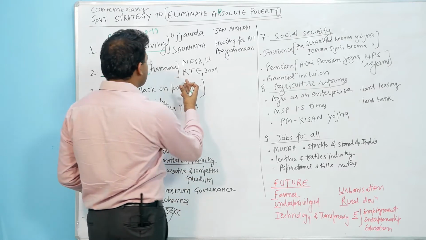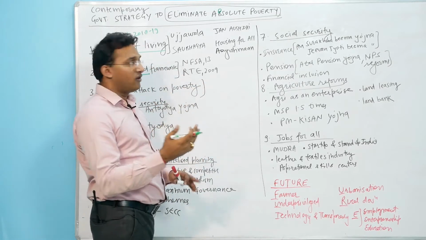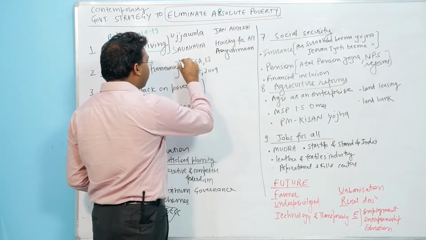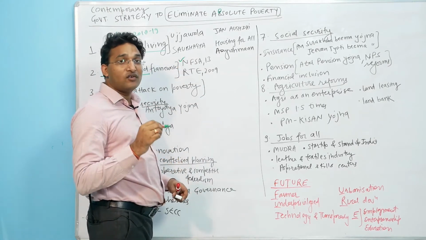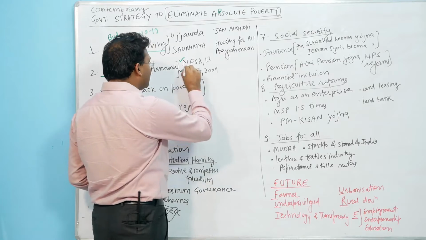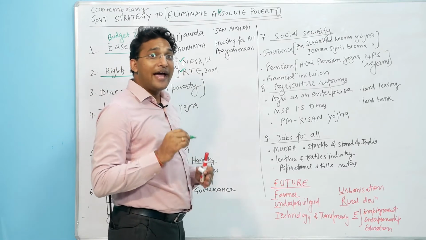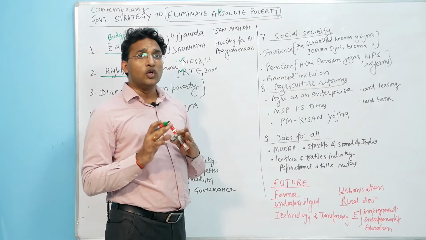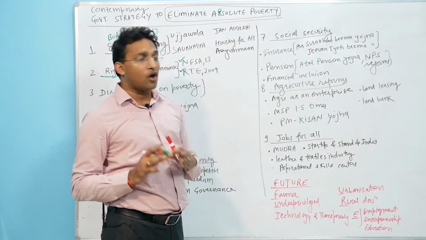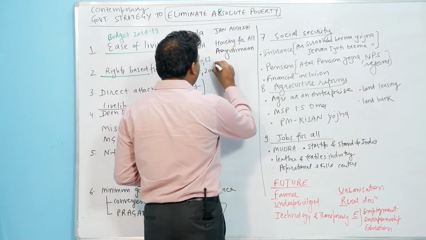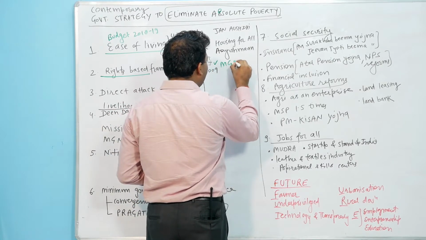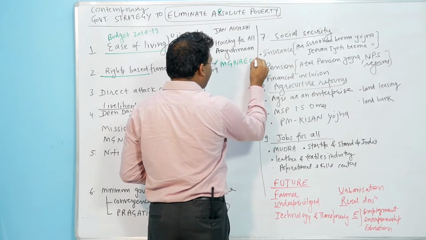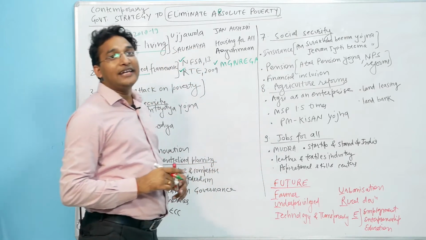Under this framework, there are various schemes working. For example, we have the National Food Security Act, which works for food. We have the Right to Education Act, which provides for education, the foundation for any good human wealth in the economy. And similarly, we have MGNREGA, where people have the right to get employment in rural areas.